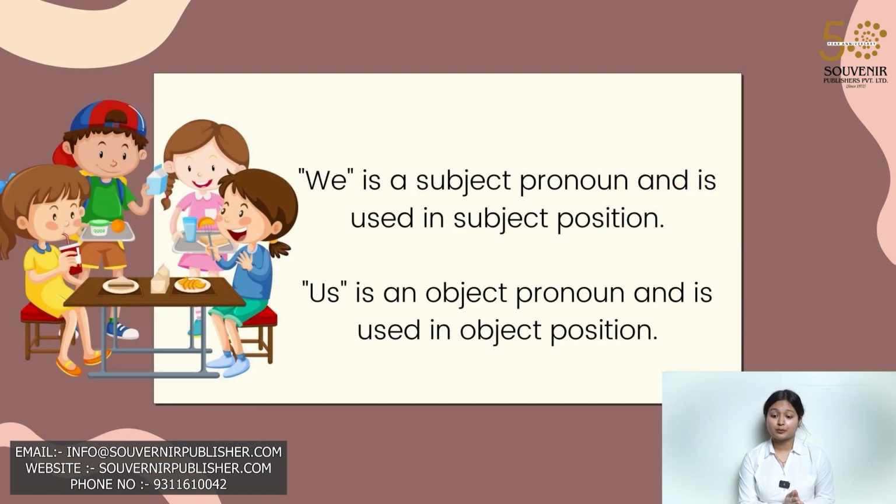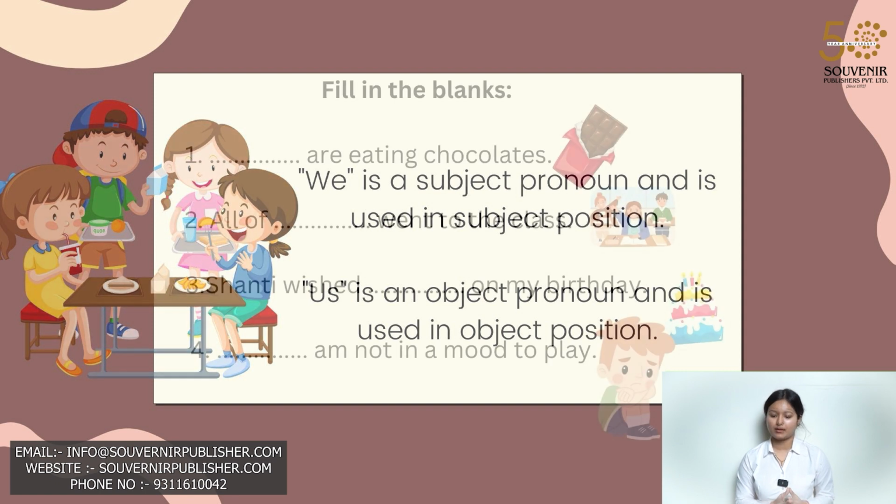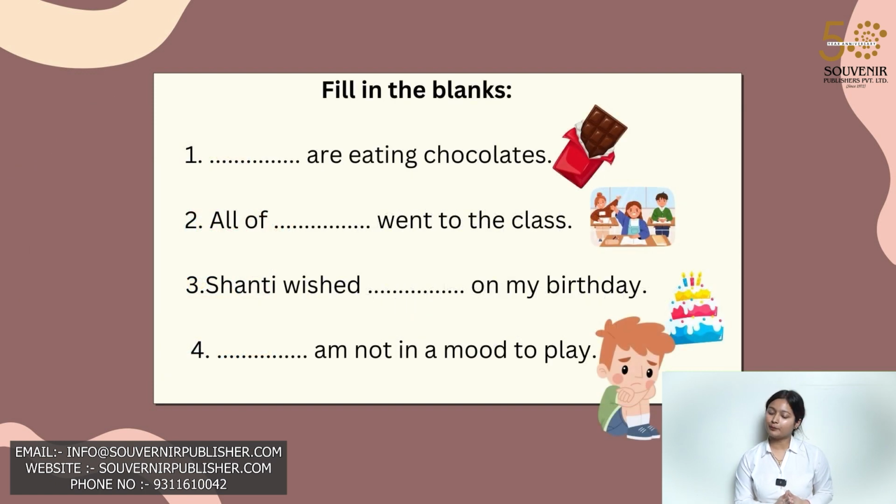We is a subject pronoun and is used in subject position. Us is an object pronoun and is used in object position. Now let's try to fill the following blanks.